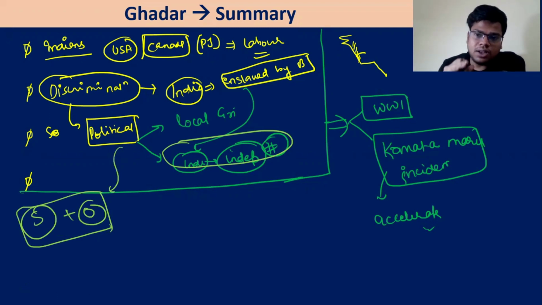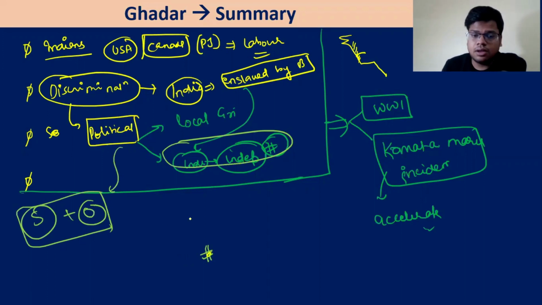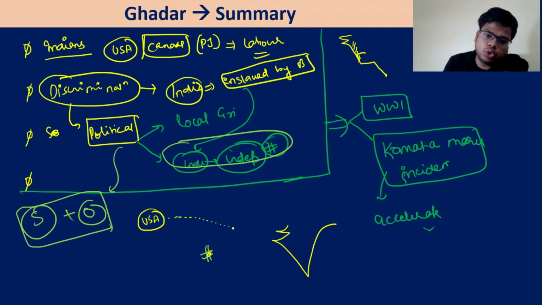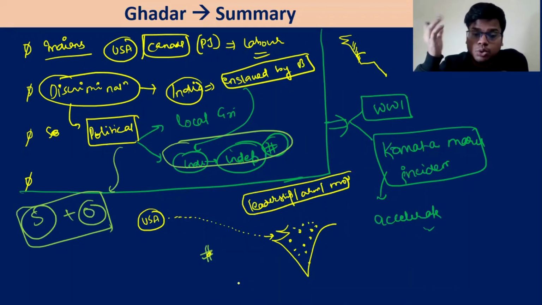Now they will decide one date कि भाई this is the one day. Ghadarites believe, and that is their mistaken belief again, कि भाई in India everyone, now they are sitting in USA, ठीक, they think that everyone in India wants to throw out the British. What they require is leadership, arms, and a movement. That's all they require. They believe that everyone in India is waiting to overthrow the Britishers.